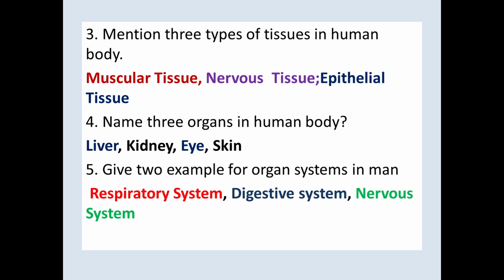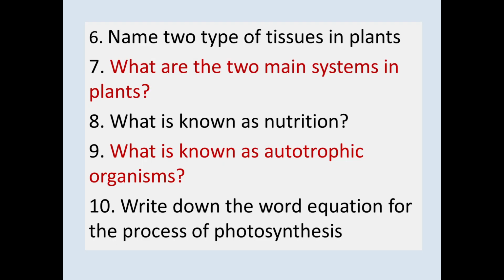Dear children, here there are some questions. You have to answer them at the end of this lesson. Name 2 types of tissues in plants. What are the 2 main systems in plants? What is known as nutrition? What are known as autotrophic organisms?